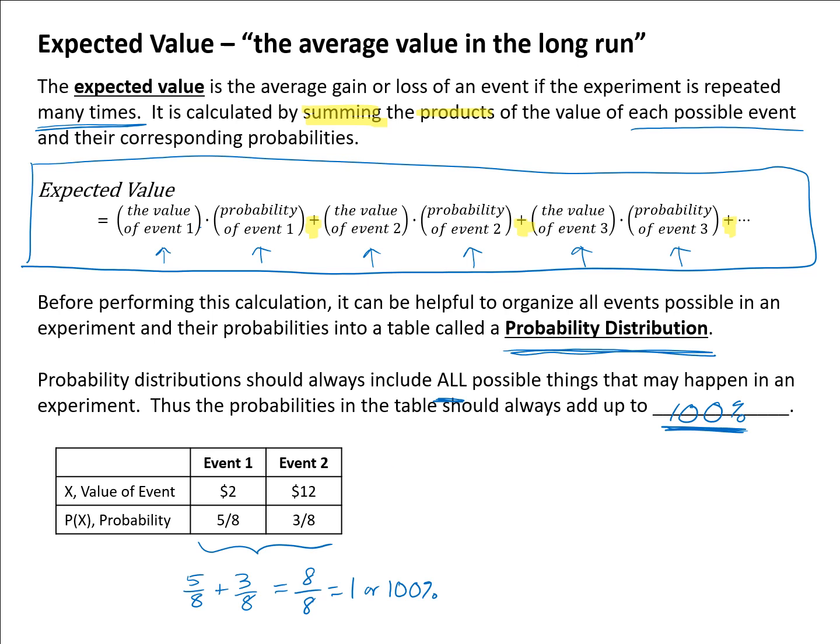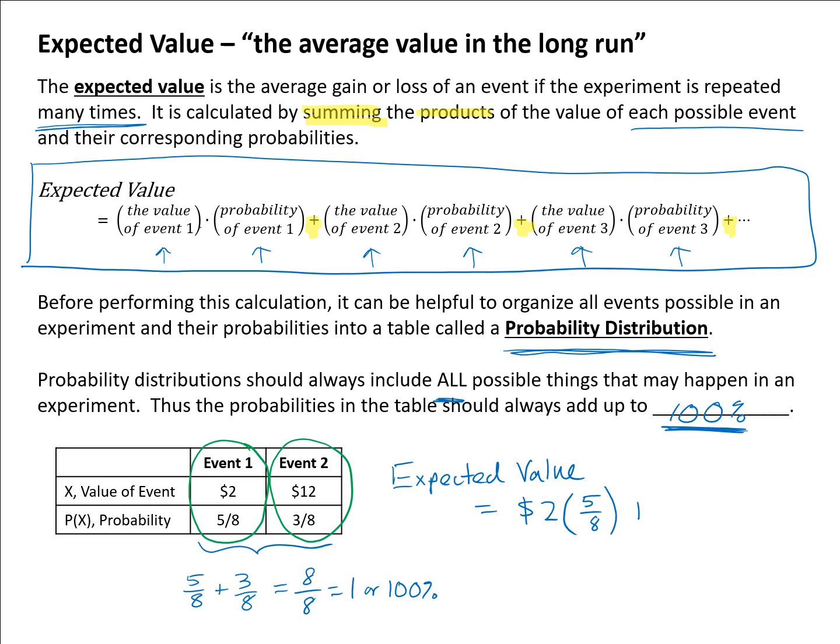All right, now let's find the expected value to practice this formula. So the expected value is going to be based on looking at each event in turn and its value and its corresponding probability. So event 1 has a value of $2 and a corresponding probability of 5/8, and I want to multiply those two together.